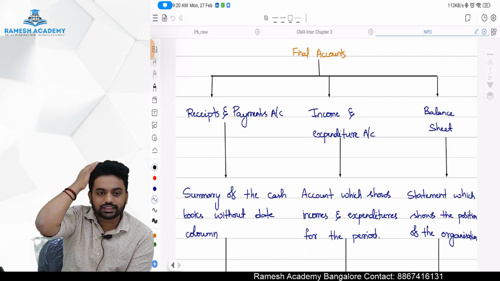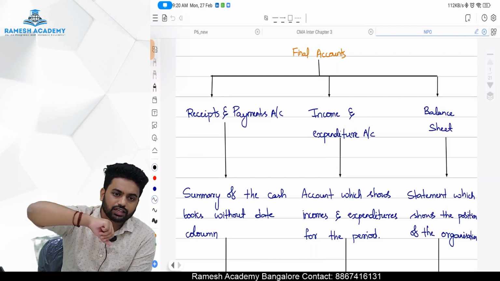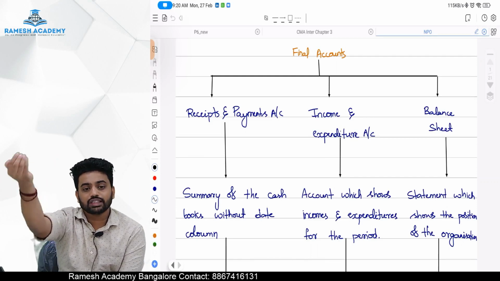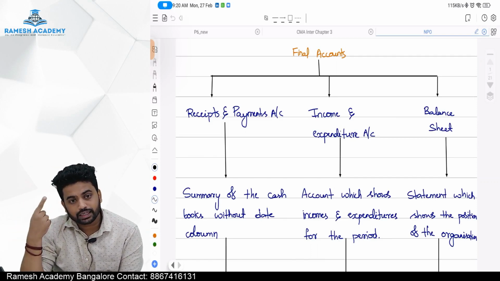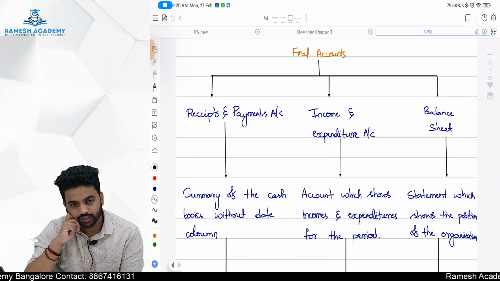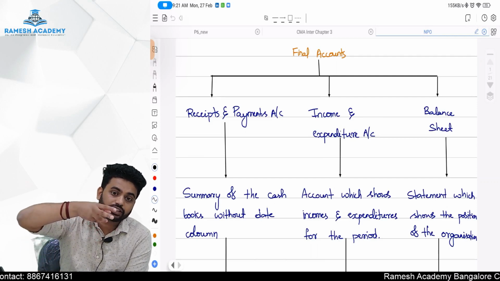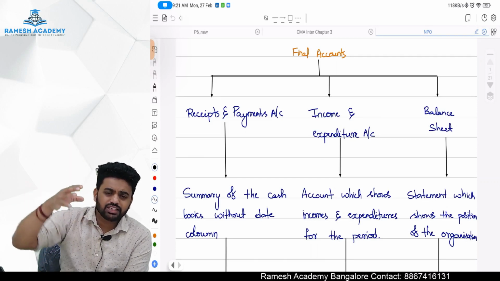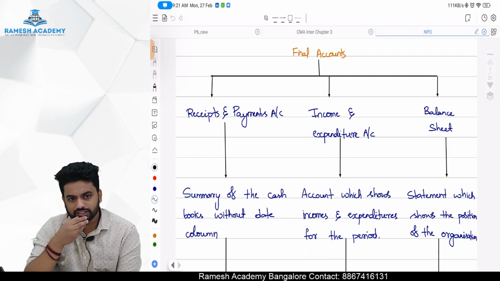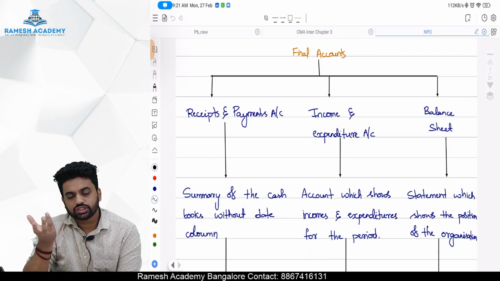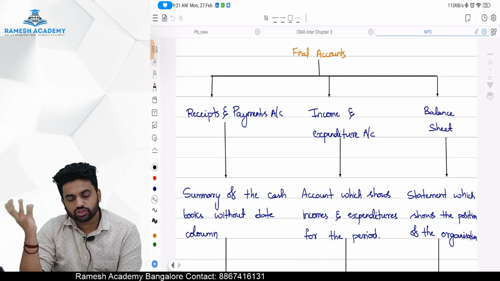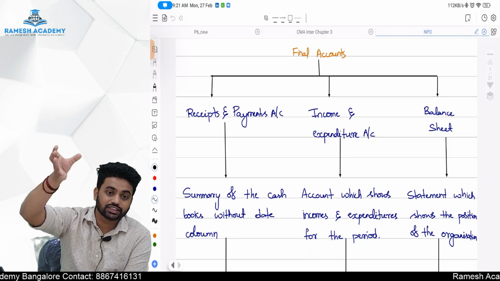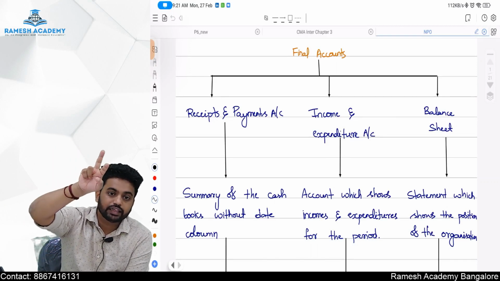Whereas income and expenditure is nothing but a replica of the P&L account. It is a nominal account, which is prepared to ascertain the surplus or deficit, whereas the P&L account is prepared to ascertain the profit or loss, right? Here we are going to ascertain the surplus or deficit. Balance sheet, you know that the balance sheet shows the position of the business, whereas your income and expenditure shows the performance. Basically a P&L also shows the performance, whereas the balance sheet shows the position of the organization, the position of its liabilities as well as assets on that particular day. That's why we will write "as on".